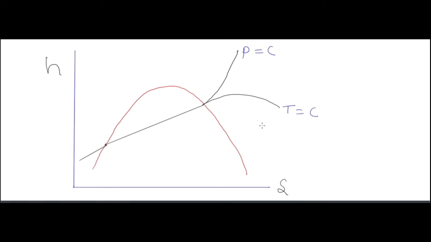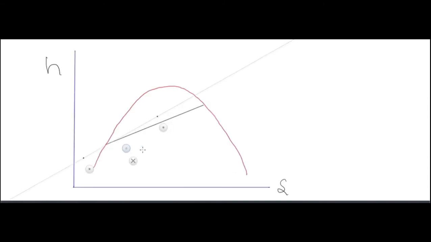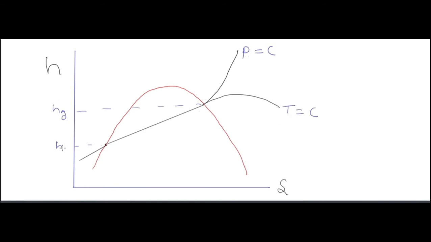Okay, these are the things that you have to see. Okay, these are the values corresponding. On the right side we have the saturated vapor, so we have the Hg value, and on the left side we have the saturated liquid, so we have the Hf value. Okay, corresponding to that point.